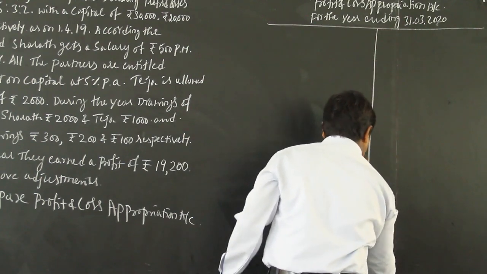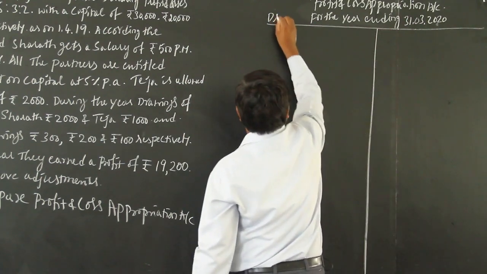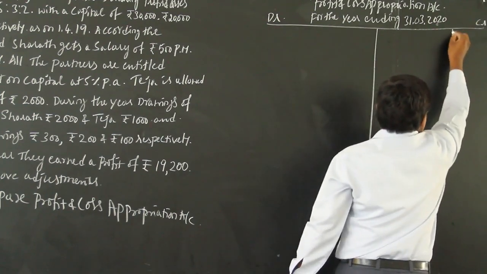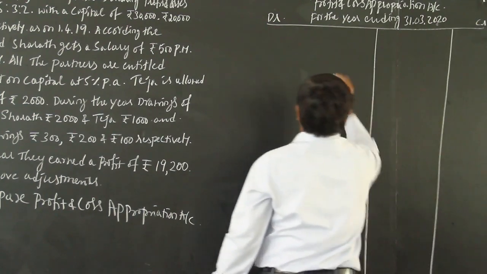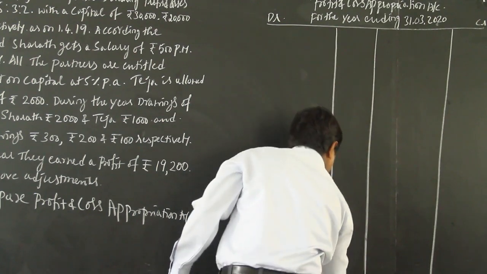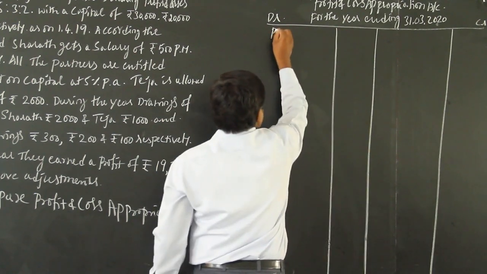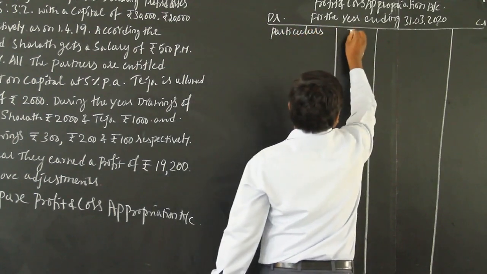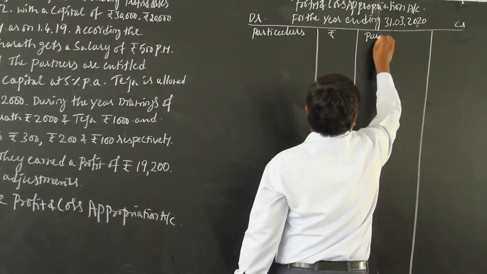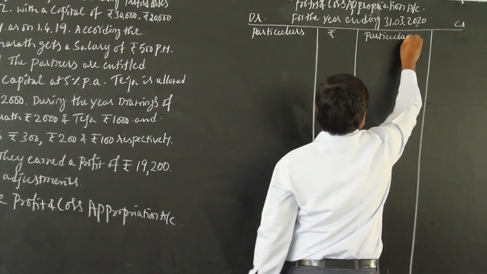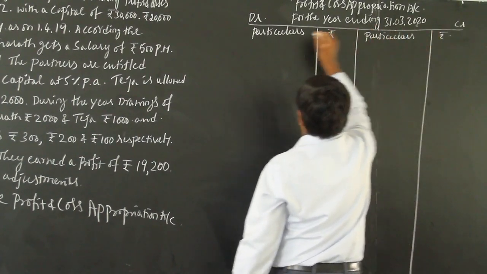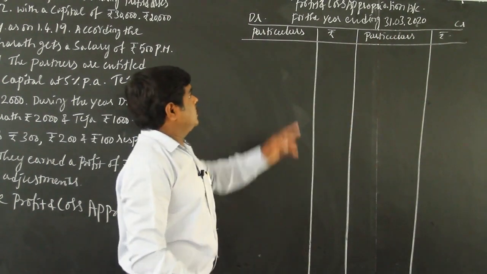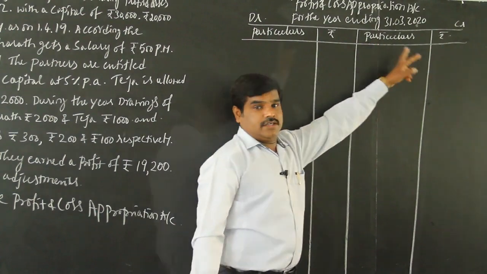It's an account, so write debit side and credit side, with particulars and rupees columns.